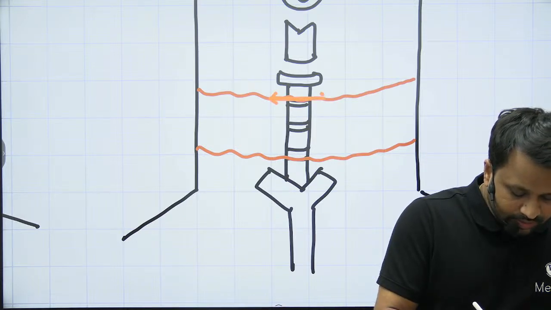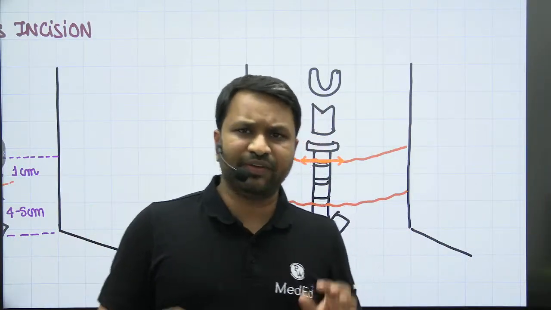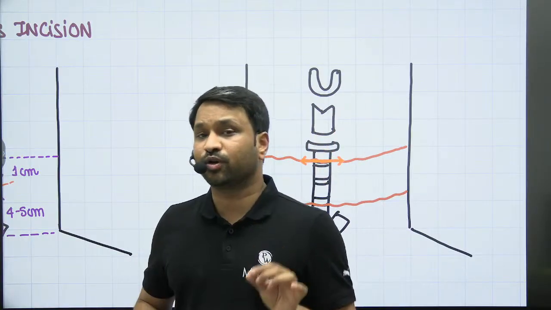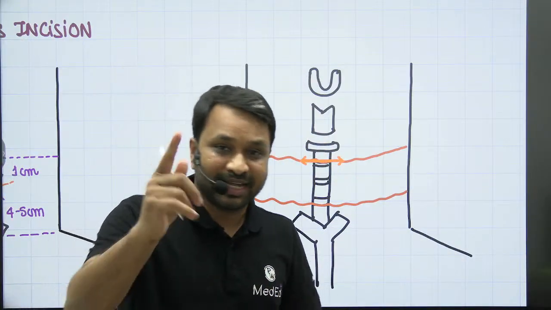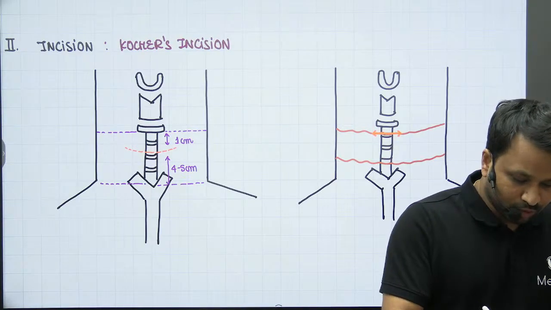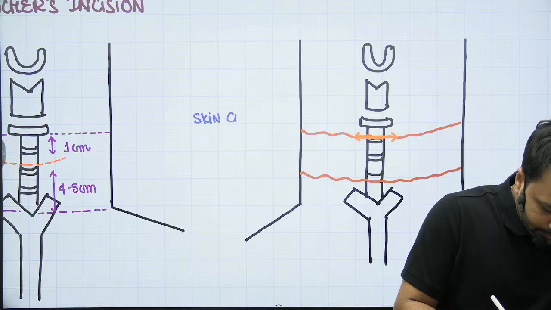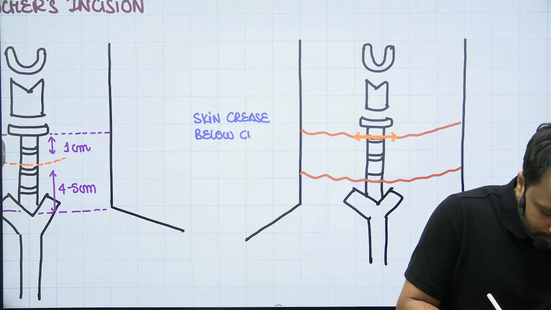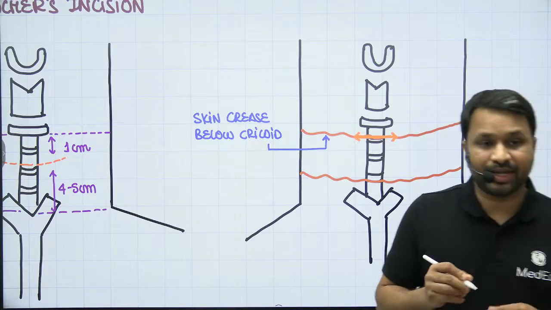So this is also called the modified Kocher's, but we don't say the word modified, we say it's a modification of Kocher's incision. The objective is to stay close to the inferior border of the cricoid cartilage, because that is where you have the superior border of the thyroid isthmus. So currently what we follow is the skin crease below the cricoid, and then we place the incision.